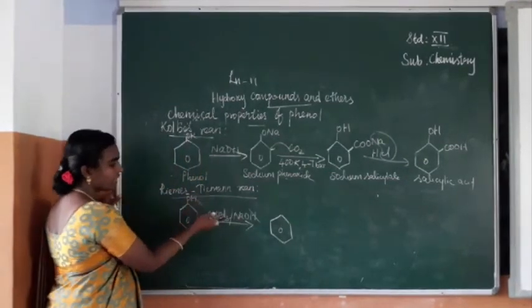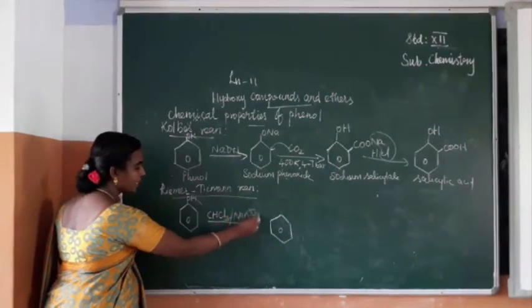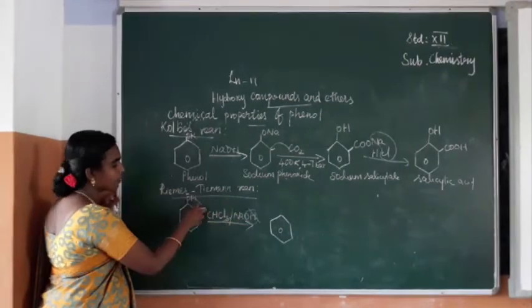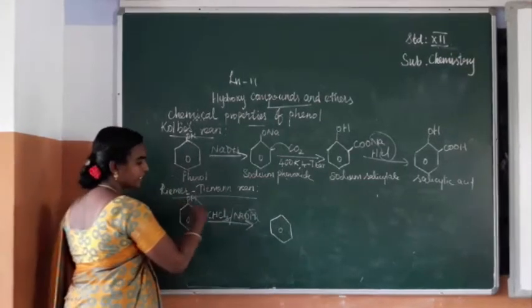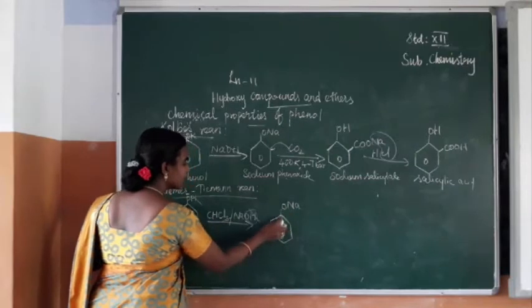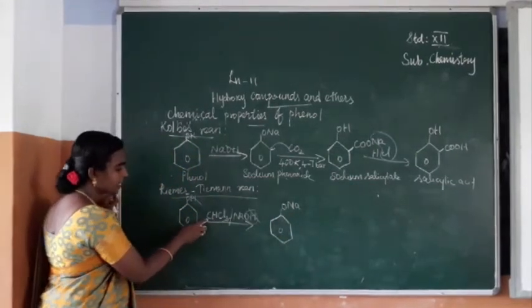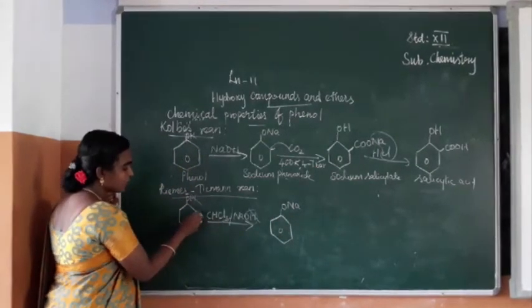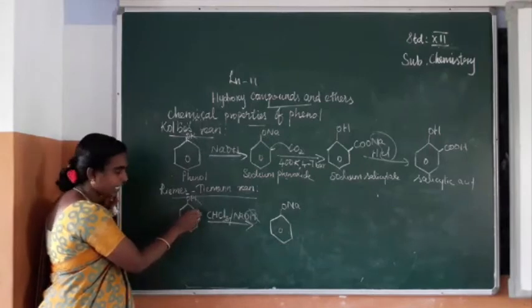In the place of hydrogen, this OH and hydrogen will be removed as H2O and this Na will be substituted here. So you can get ONa. At the same time, here one hydrogen is there.